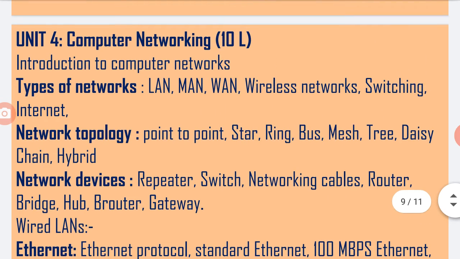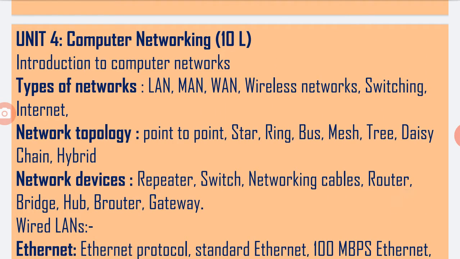So we have to study computer networking, the fourth chapter. It has 10 lectures. In that chapter we have to study the different types of networks like LAN, MAN, and WAN, local area network, metropolitan area network, and wide area network, the wireless networks, switching, and internet concepts.